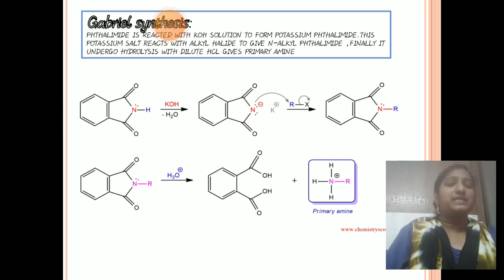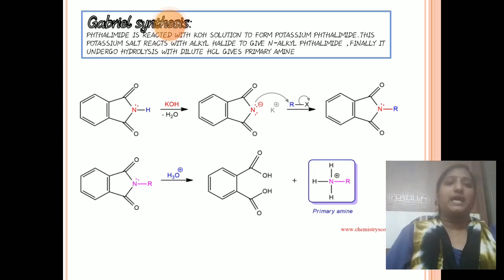It loses a water molecule and gives potassium phthalimide. Again this potassium phthalimide reacts with alkyl halide R-X. Here loss of KX takes place and R is substituted on N. So it gives N-alkyl phthalimide.